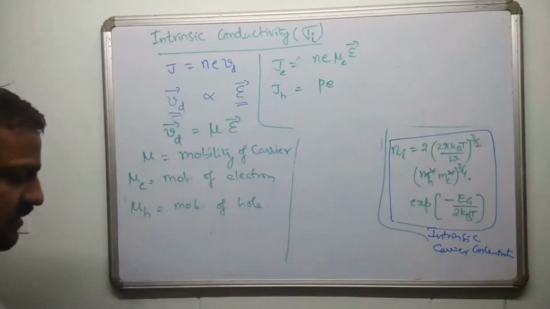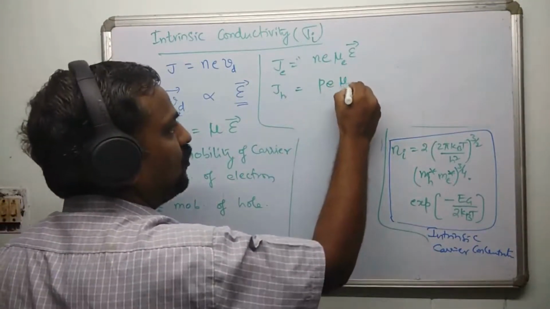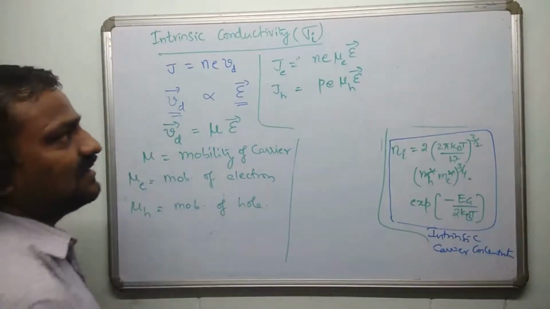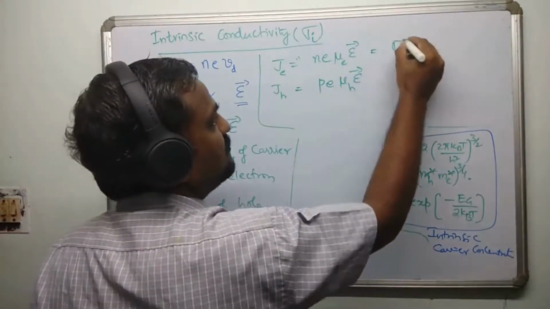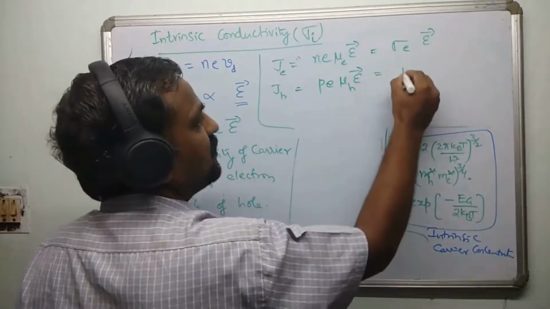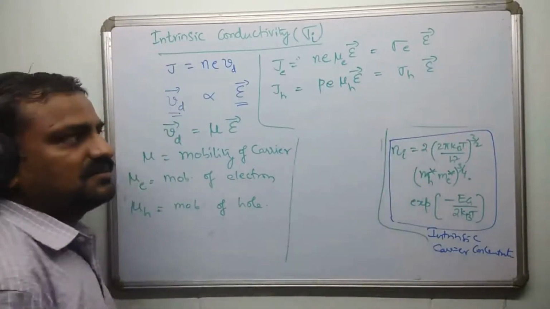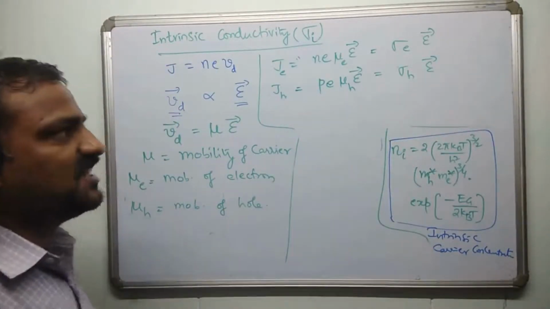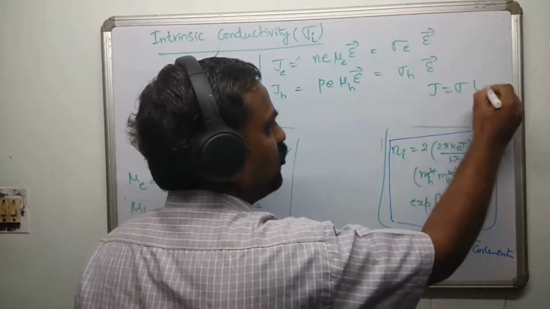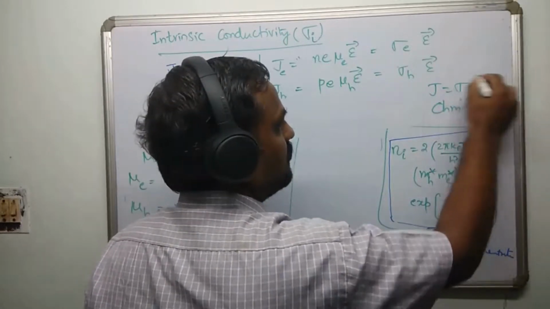Now let me write this J, the whole current, which is mu times electric field E. Clearly, you can call this term sigma electron times electric field, and this is what you can call sigma hole times the electric field. After all, this product term is called sigma. J equal to sigma E, which is Ohm's law. J equal to sigma E, Ohm's law, right?